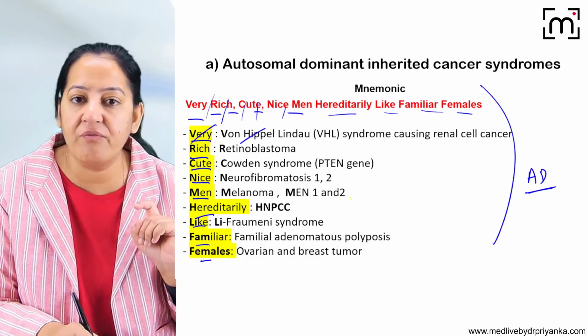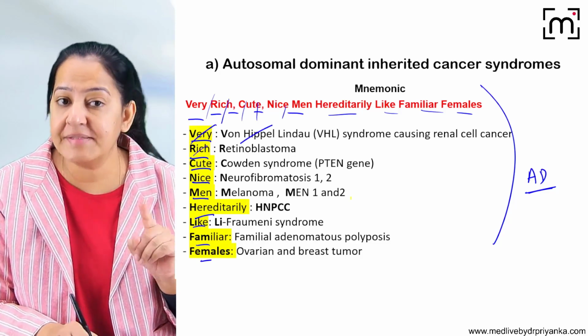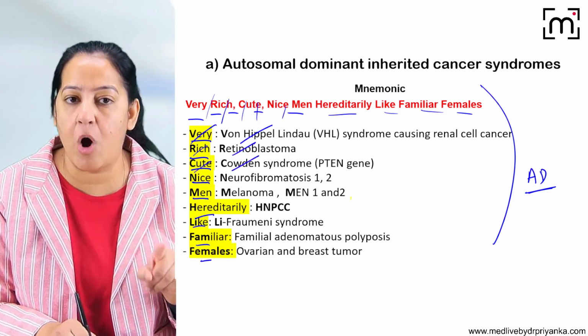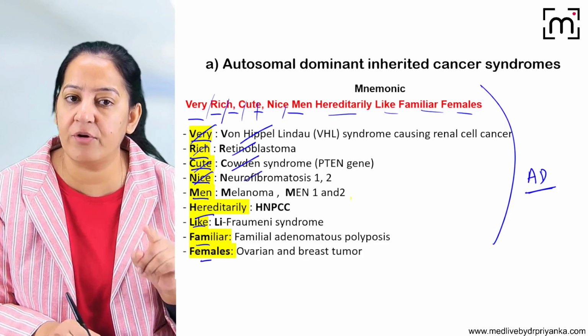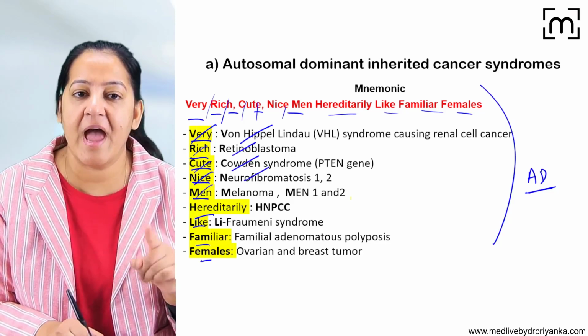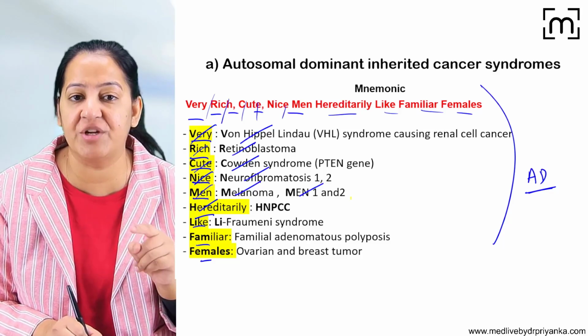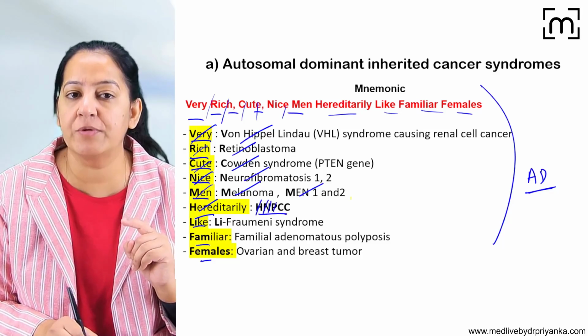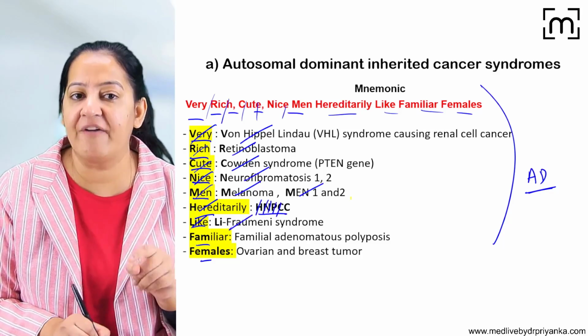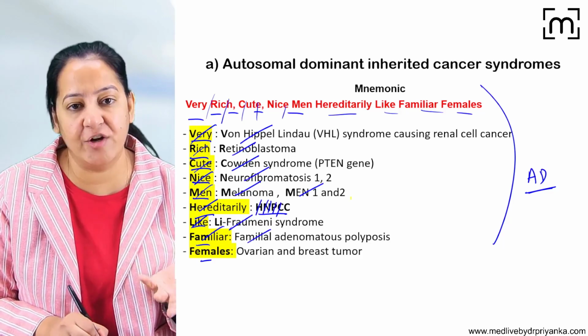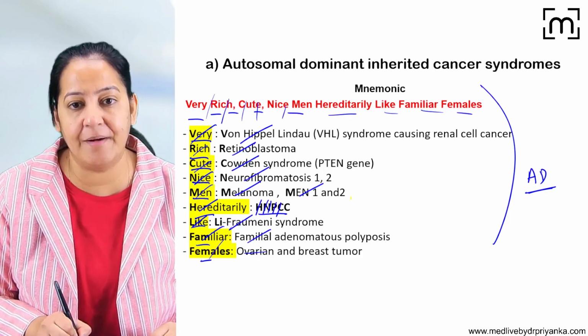So V stands for von Hippel-Lindau syndrome. R stands for retinoblastoma. C stands for Cowden syndrome. N stands for neurofibromatosis 1 as well as 2. M for two things, melanoma and MEN 1, 2. Hereditary, H stands for HNPCC, hereditary non-polyposis colonic carcinoma. L for Li-Fraumeni. F for familial adenomatous polyposis, and one more F, familial breast tumor.